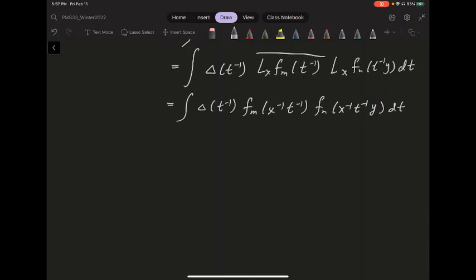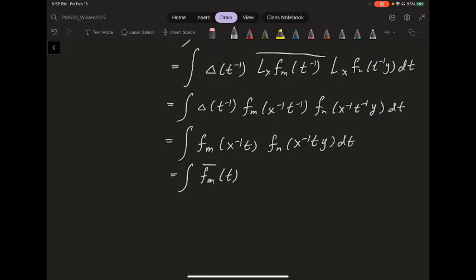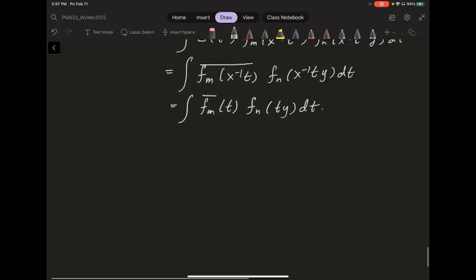Well, first of all, let's remove the modular function by changing the t to the t inverse. So this is the integral of the Fm (x inverse t), and then you have the Fn of the (x inverse t y) dt. And this is just essentially the integral of the Fm conjugate, okay, Fm(t) conjugate, and then I basically conjugate here and there, and then you have the Fn of the Ty dt, okay?